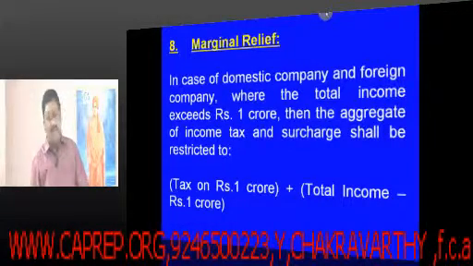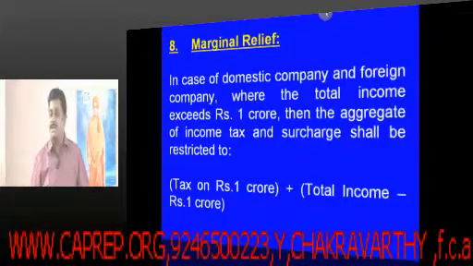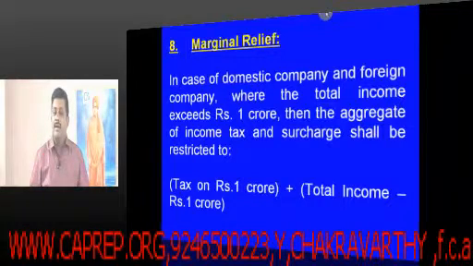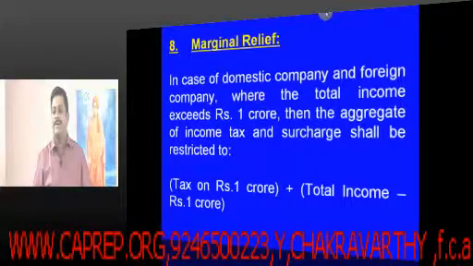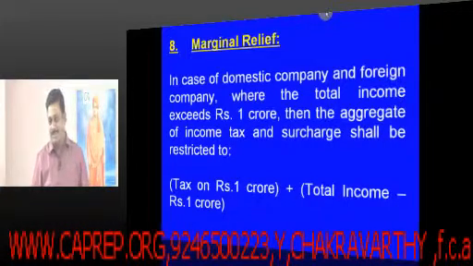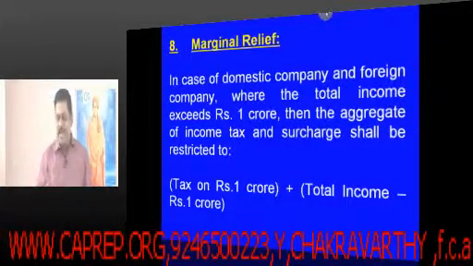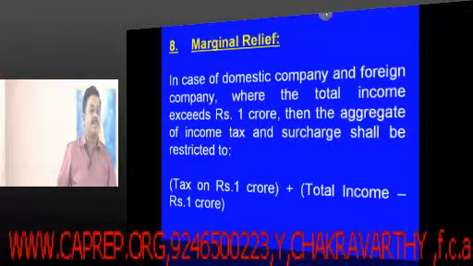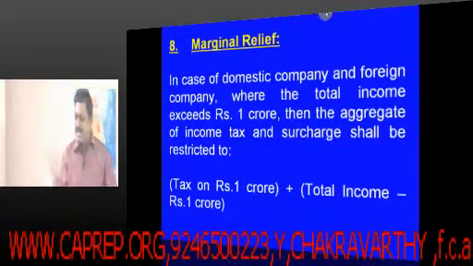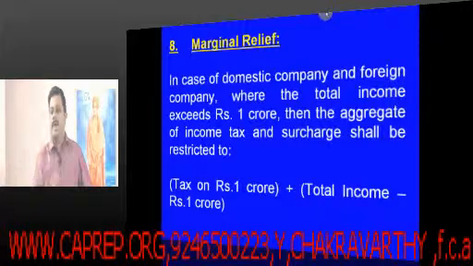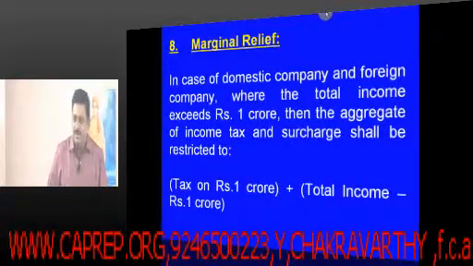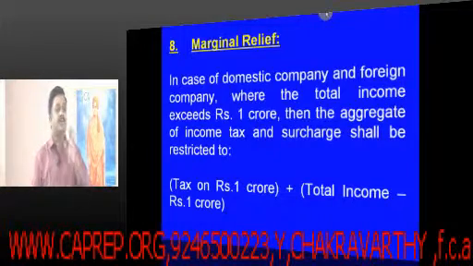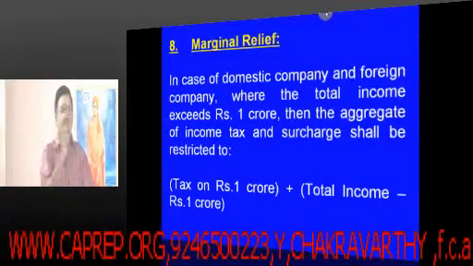Naturally, if you don't bring this marginal relief concept, what will happen? You are automatically tempting the people to show only 1 crore income. Let us suppose a company has got 1 crore 1 lakh. If it is exceeding 1 crore, we are liable to pay 5% of the surcharge on the total tax obligation. So naturally they will tend to reduce their 1 lakh of the income.